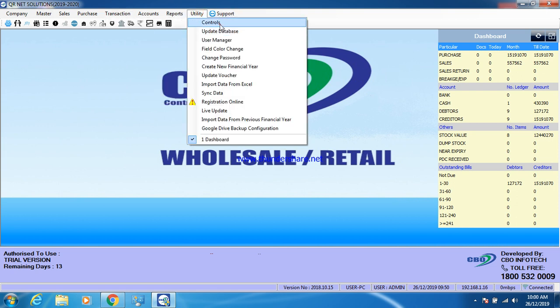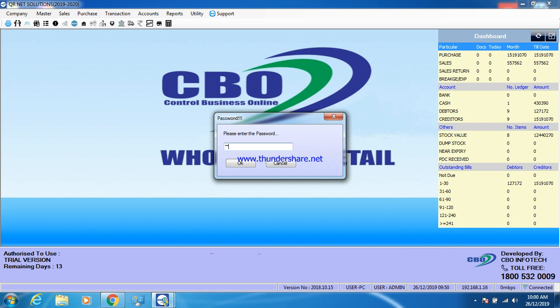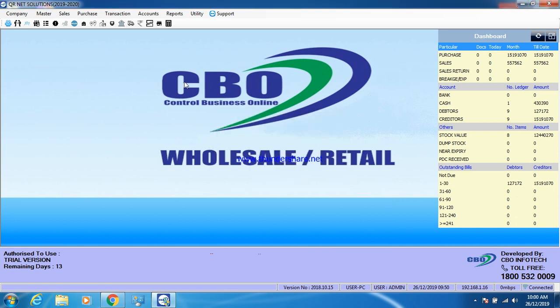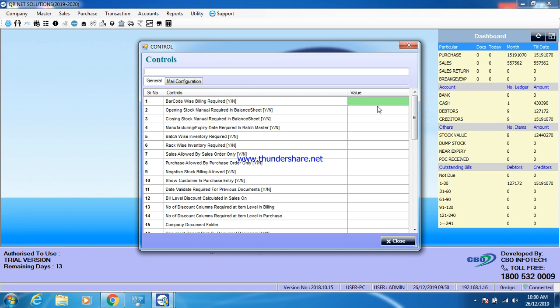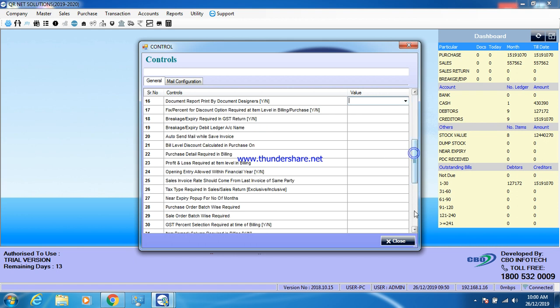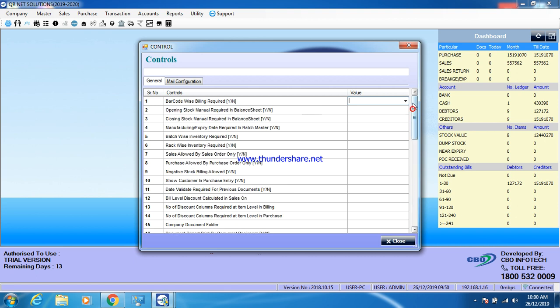And in utility, there is a control option. The password is given by the company. There are other features, like if according to your requirement you want barcode wise billing, here the option is yes or no, enable or disable. That means if you want barcode wise billing, you can enable this feature, yes or no. Okay, there are like 40 to 50 features of this software.